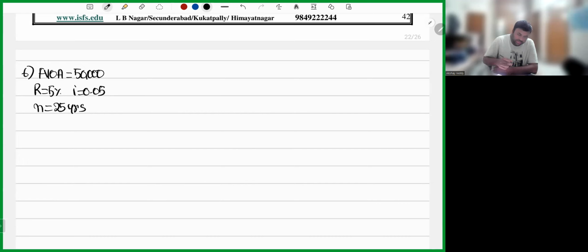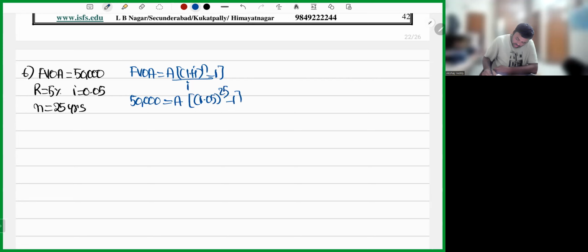This is the basic information we have. So future value of ordinary annuity is equal to A into 1 plus I whole power n minus 1 by I. So 50,000 is equal to A into 1.05 whole power 25 minus 1 divided by 0.05.